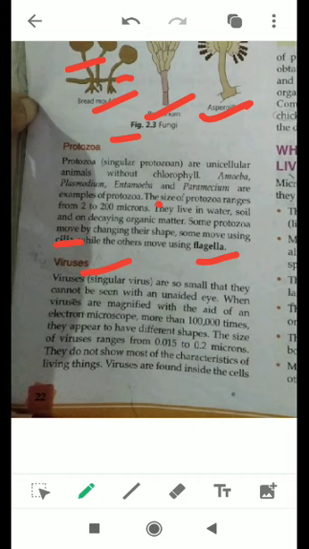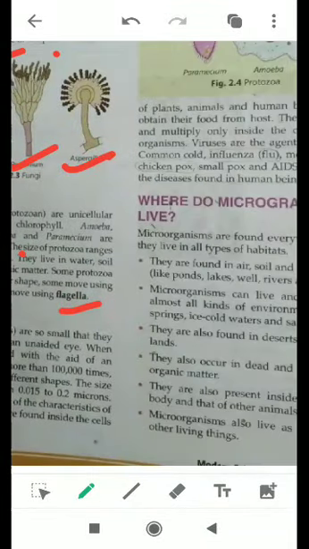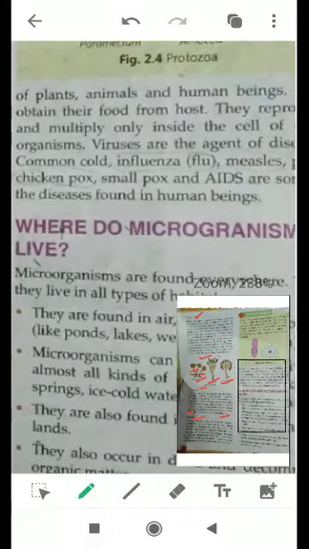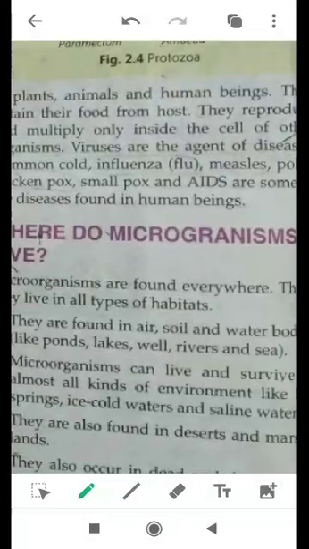Means if they find any host, then only they move into that host and start multiplying there. They keep on multiplying in the host, and they produce the signs and symptoms of various diseases like common cold, influenza, measles, chickenpox, smallpox, AIDS. AIDS is acquired immunodeficiency syndrome. These are some viral diseases, okay? And AIDS is caused by the virus called human immunodeficiency virus, or you can say HIV.